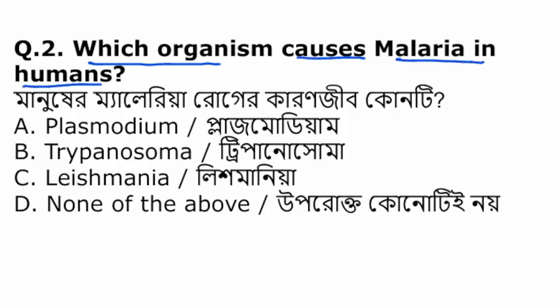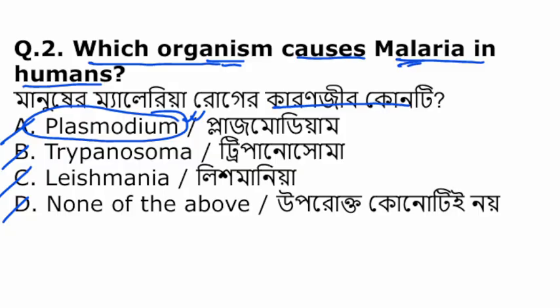Which organism causes malaria in human? Plasmodium, Trypanosoma, Leishmania or none of the above. So in human beings, the malaria disease is caused by Plasmodium. The causal organism of malaria is Plasmodium. There are several species of Plasmodium, for example Plasmodium vivax, Plasmodium falciparum. These are some common pathogens of malaria.